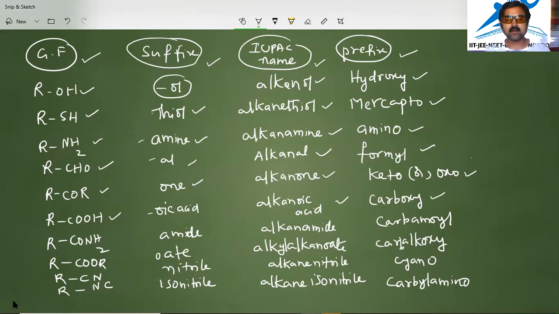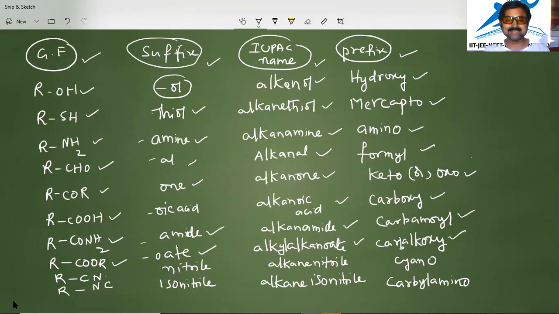And the prefix you will call carboxy. Then RCONH2 is there, the suffix is amide, the IUPAC name is alkanamide, and the prefix is carbamyl. RCOOR is there, esters, the suffix is oate, the IUPAC name is alkyl alkanoate, and the prefix is carbalkoxy.